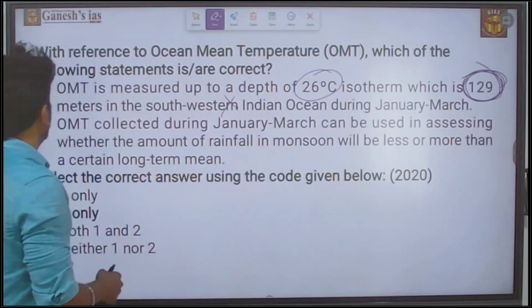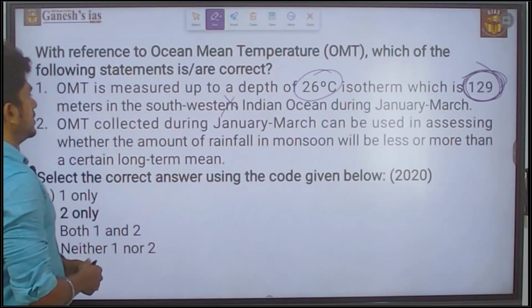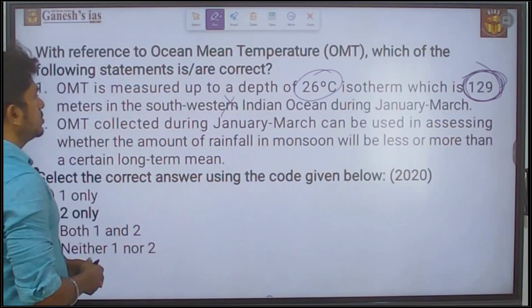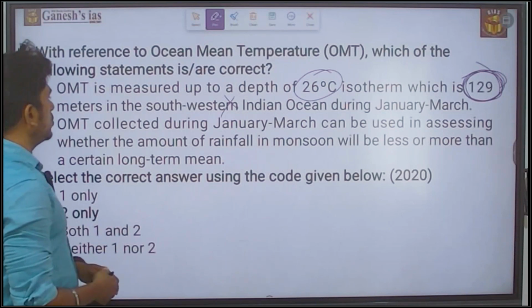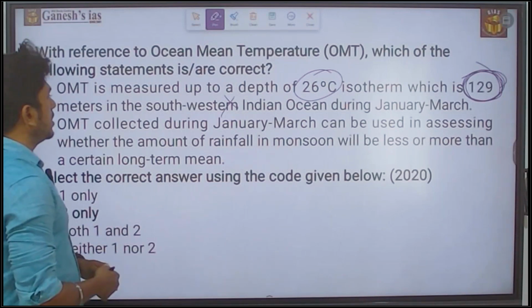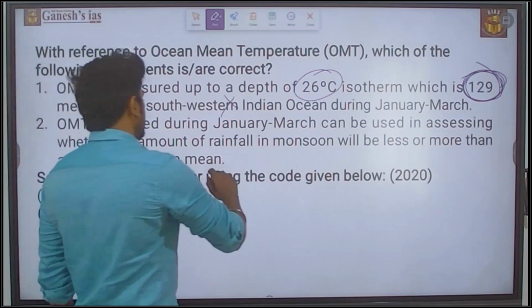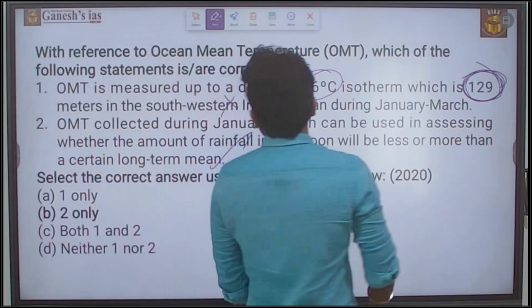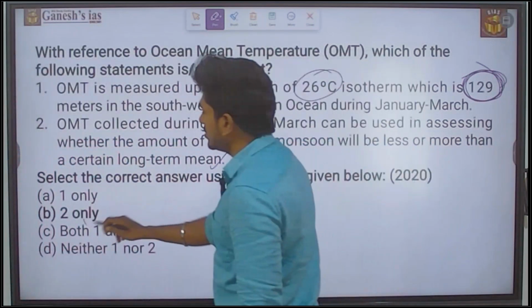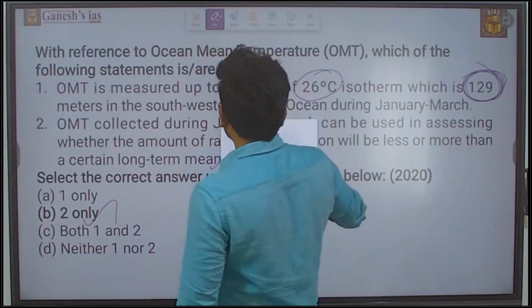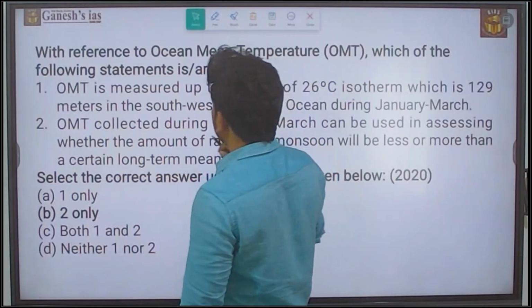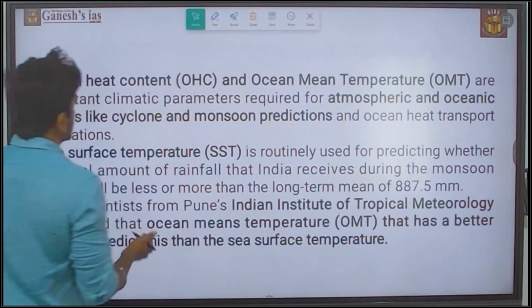Next, the OMT collected during January and March can be used in assessing whether the amount of rainfall in the monsoon will be less or more than the certain long-term mean. That is also right. So for this question, the answer is 2 only. So now we are going to discuss this ocean mean temperature with some data.